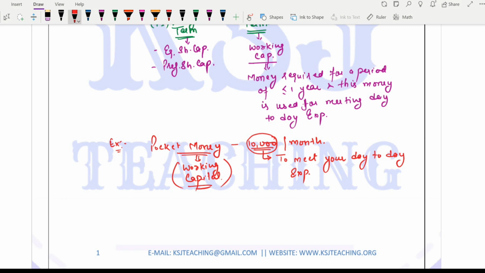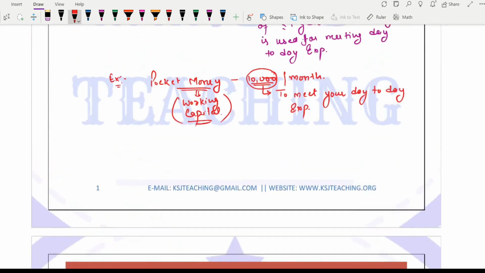So you really have to plan, you have to manage this money in such a way that you are left with some money, or you are doing optimal utilization of this money, in meeting your day-to-day expenses for the purpose for which this money was received. Clear? Any doubts? So the basic is clear.